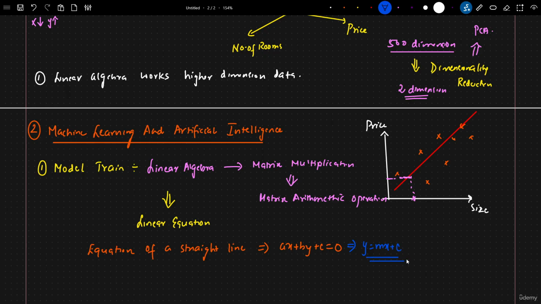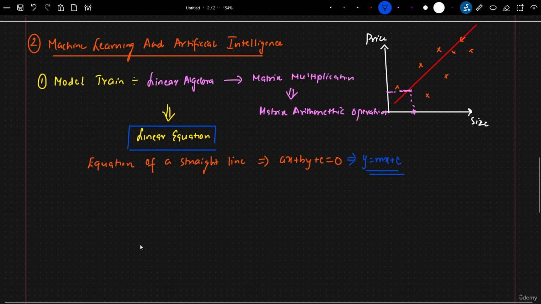Now, what does this basically mean? We will go ahead and understand one of the regression algorithms later on, so that you'll get an idea with respect to this. These are called linear equations. So extensively, linear algebra concepts will be used over here. One of the most important applications in machine learning and artificial intelligence is model training.